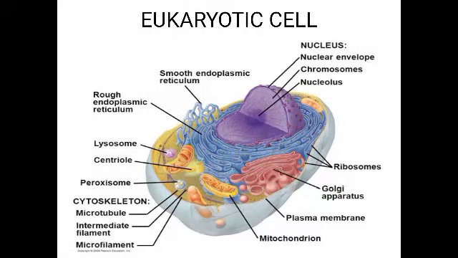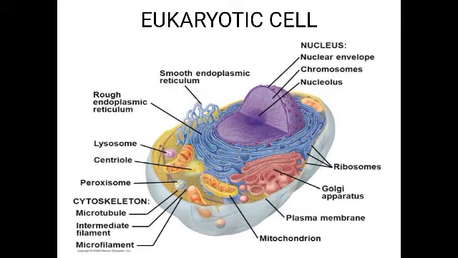Students, next we can see about the eukaryotic cells. The eukaryotic cell includes all the protist, animals, plants and fungal cells. Okay, all these are eukaryotic cells. And we can also see extensive compartmentalization of the cytoplasm.